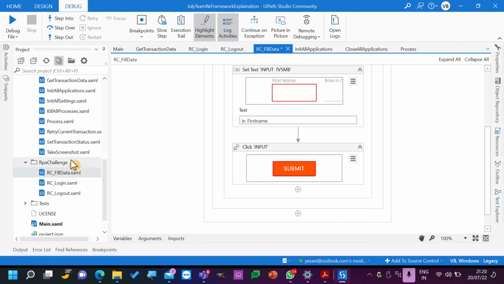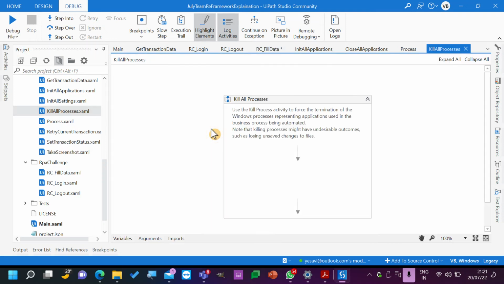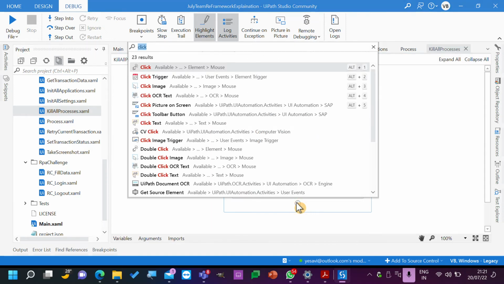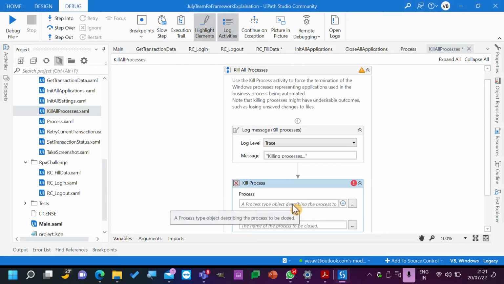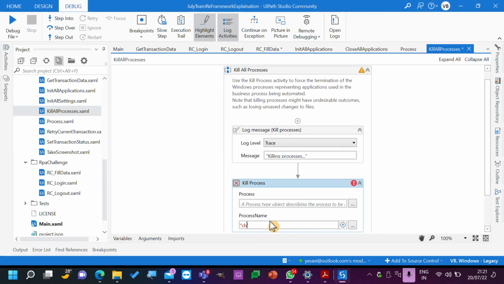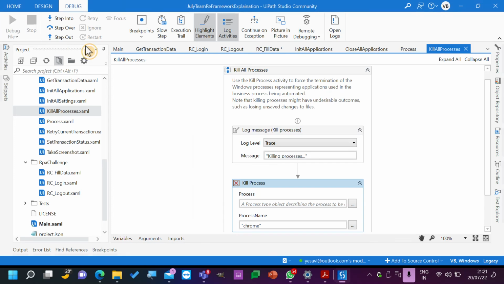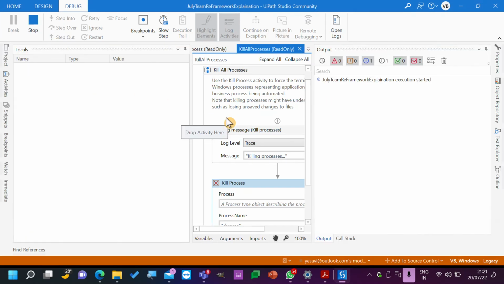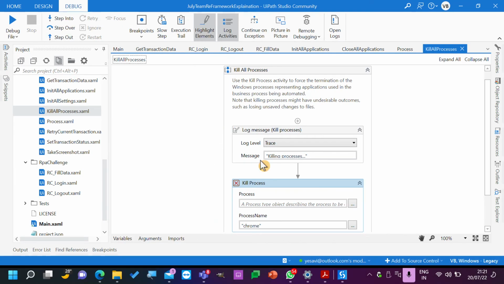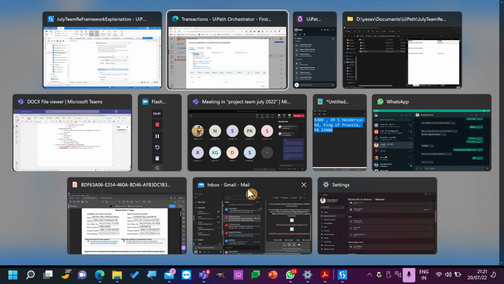One important point that I will add is, there is kill process. So here I will just add the kill process activity, and I will just give the process name as Chrome. If I give it like this, then whatever Chrome applications that I have will be closed by default. So there is no more Chrome in my machine.